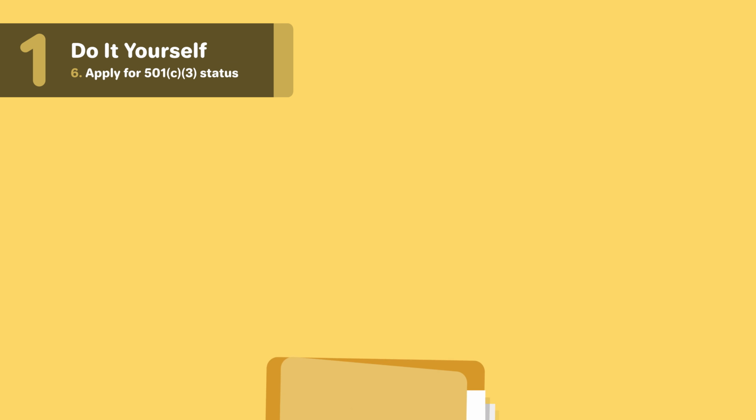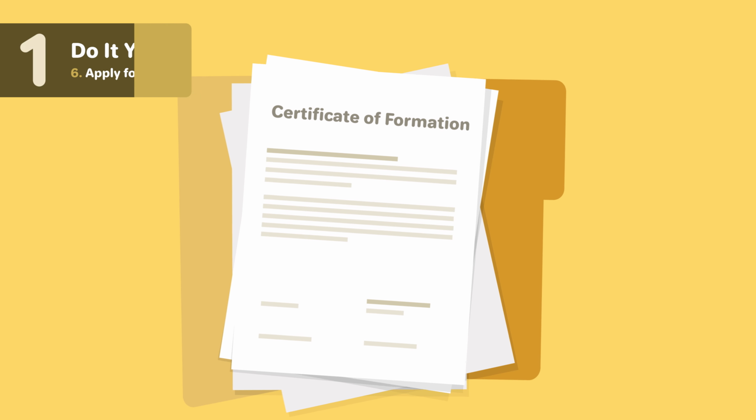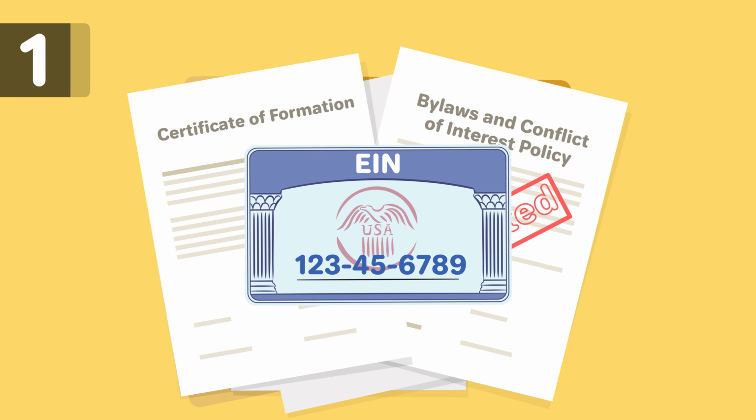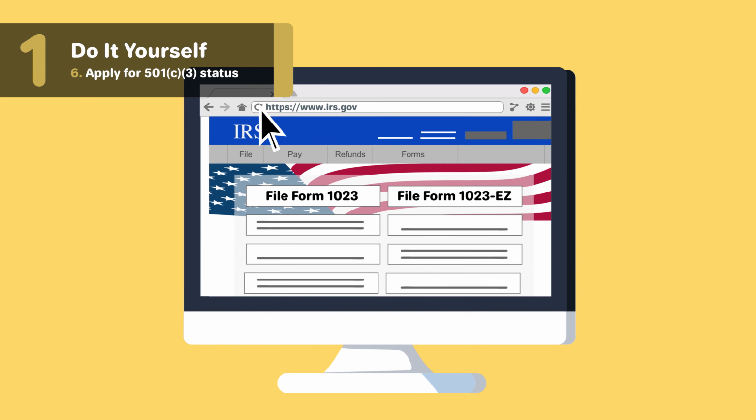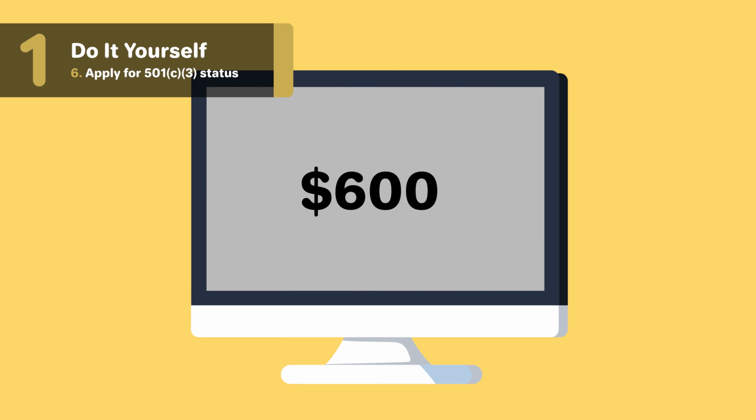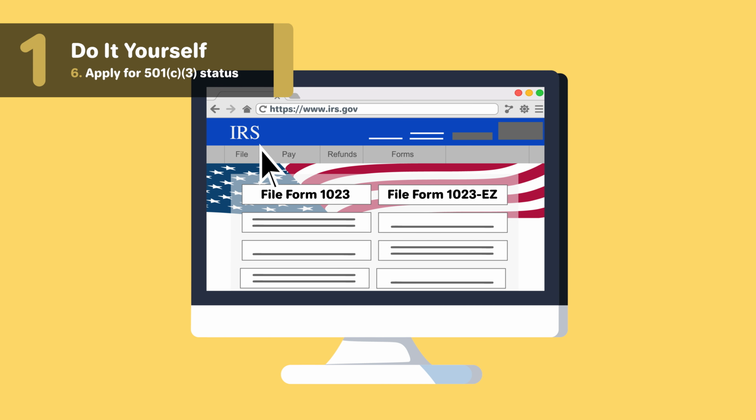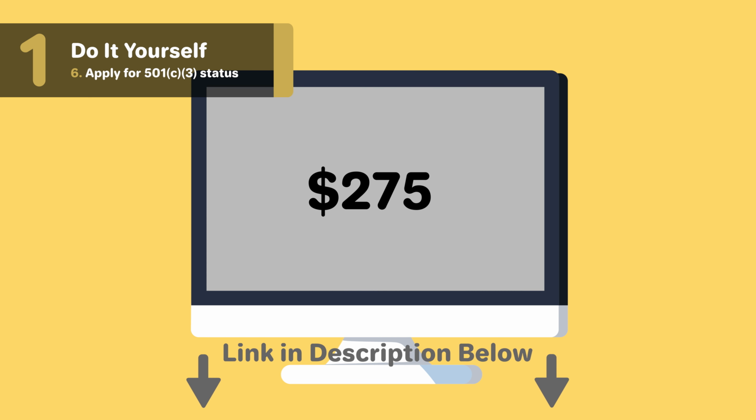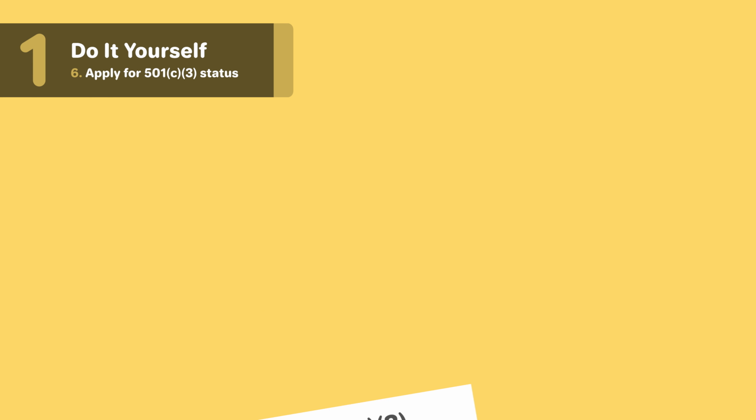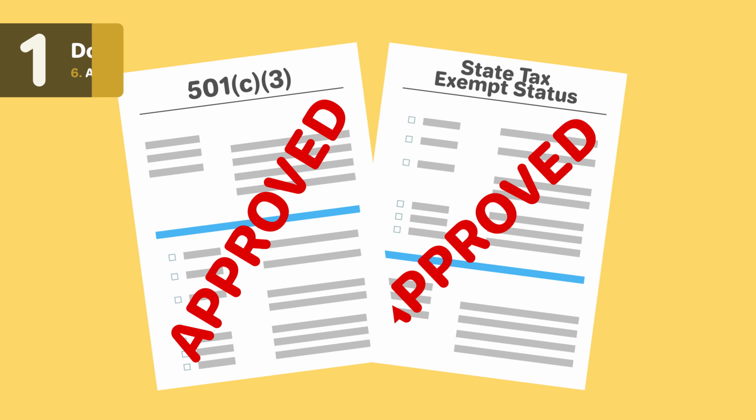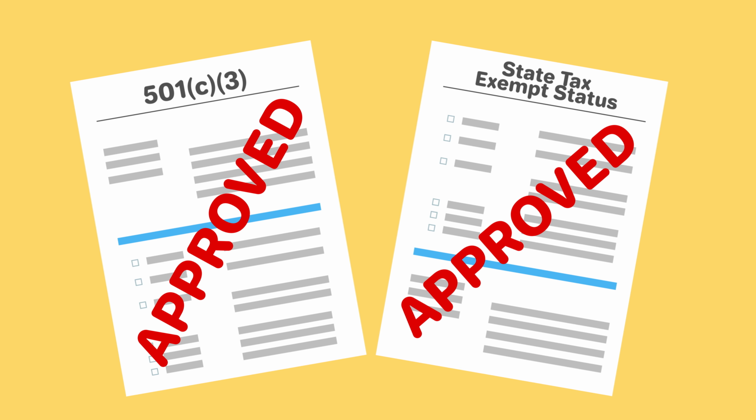Before your nonprofit can apply for 501c3 status, it must file the Articles of Agreement with required provisions, adopt the bylaws and conflict of interest policy, and have an EIN. In order to file for tax-exempt status, most organizations will need to file Form 1023 online or by mail and pay a fee of $600. If your organization's annual gross receipts are below $50,000, then you may be able to file Form 1023-EZ with a fee of $275. You can check your eligibility with the link in the description below. Once your organization becomes exempt from federal taxes, it will automatically be exempt from the New Hampshire Business Profit and Business Enterprise Tax.